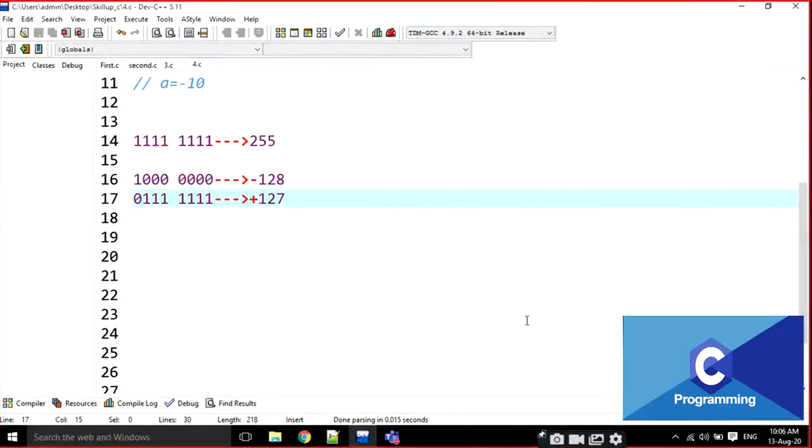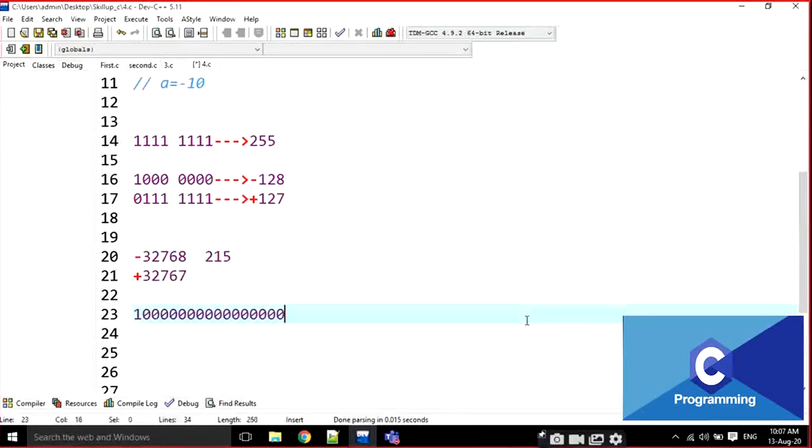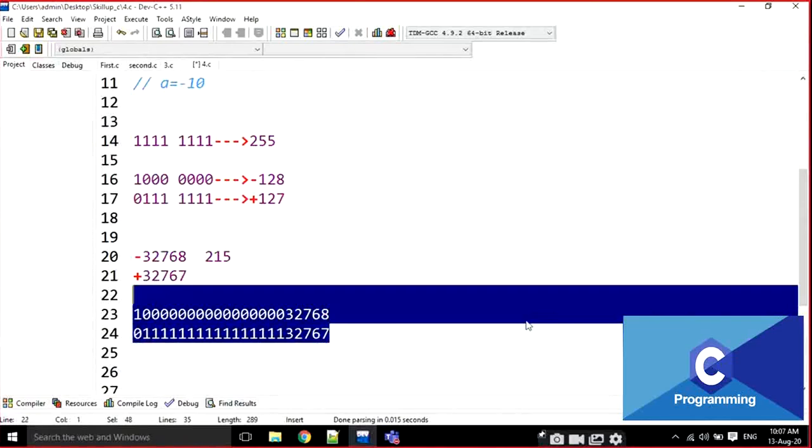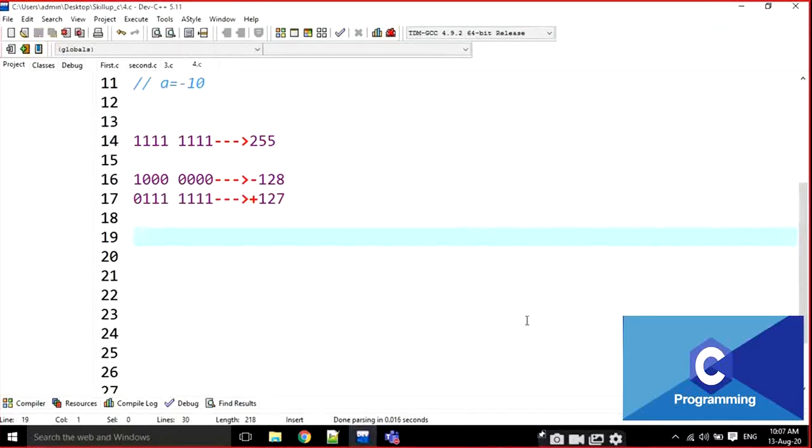Yes, if you observe that one, that is minus 32,768 to plus 32,767. This is 2 power 15. If you calculate 2 power 15 in the calculator, it is going to be like this: 1 0 0 0 0 0 0 0 0 0. This is 32,768 and this is going to be 32,767. Just calculate when you are free.